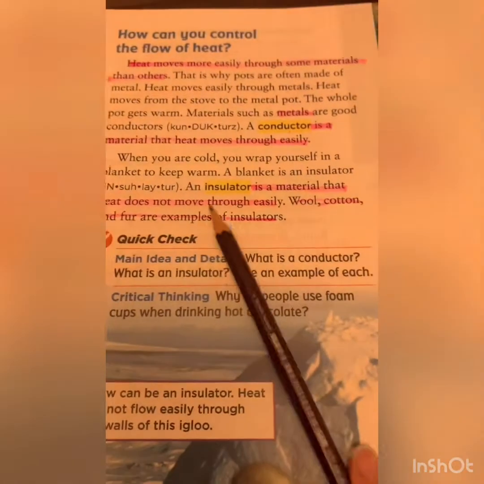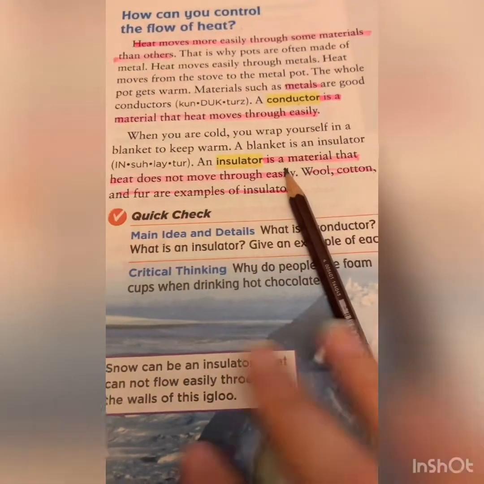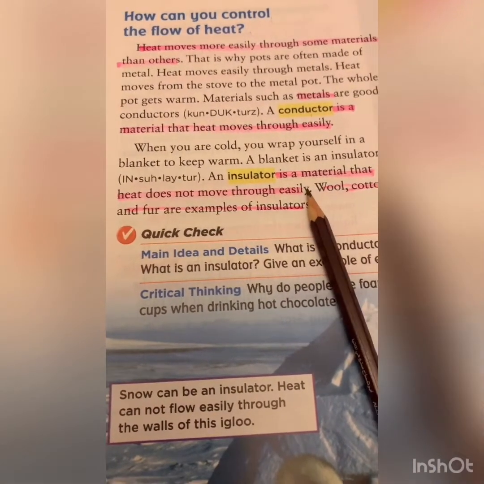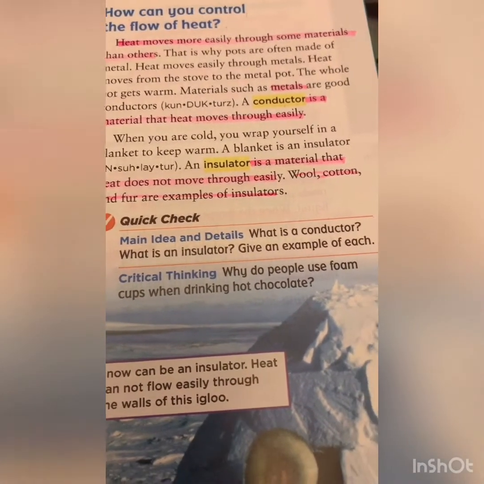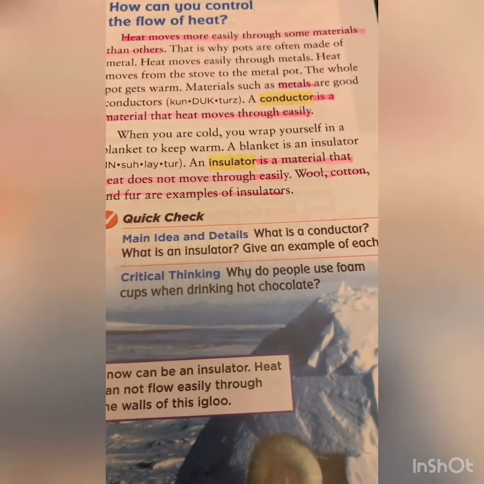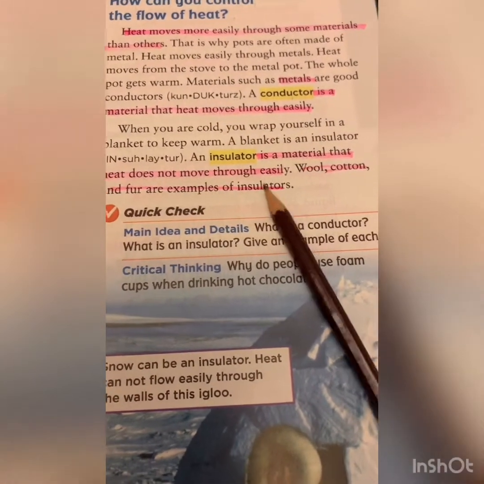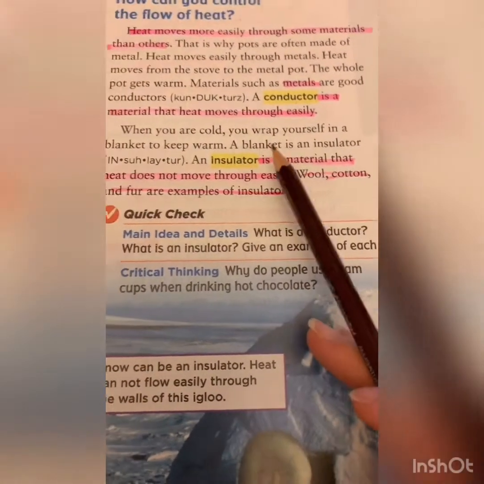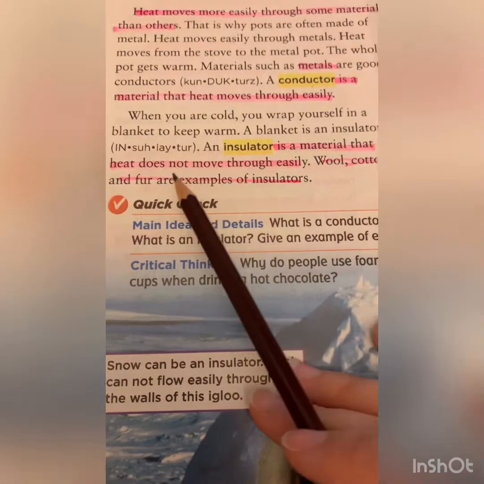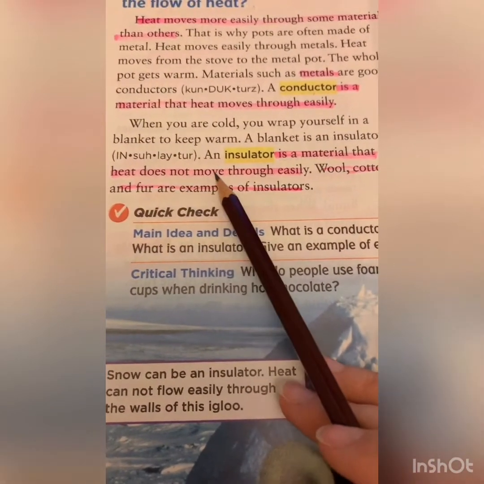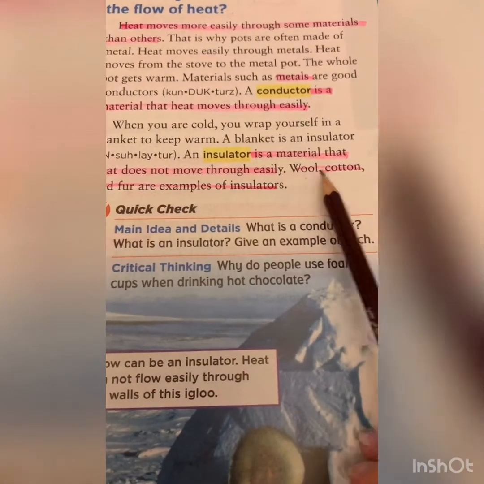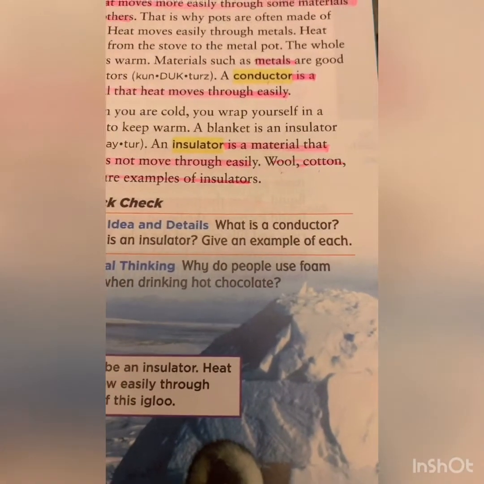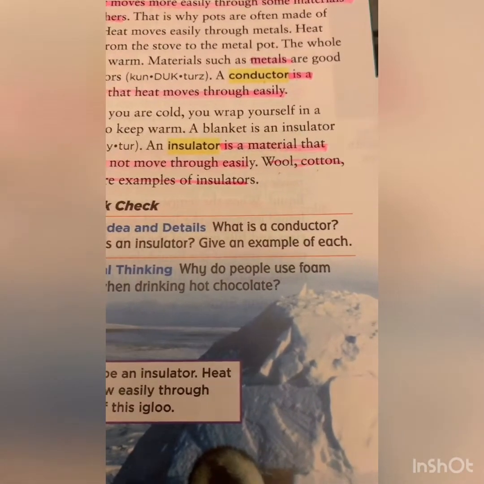And materials that do not let heat pass through them easily, or they pass heat through them but in a lower amount than the conductors, we call them insulators. So heat insulators do not conduct heat, like wool, cotton, fur, any kind of materials like these, okay.